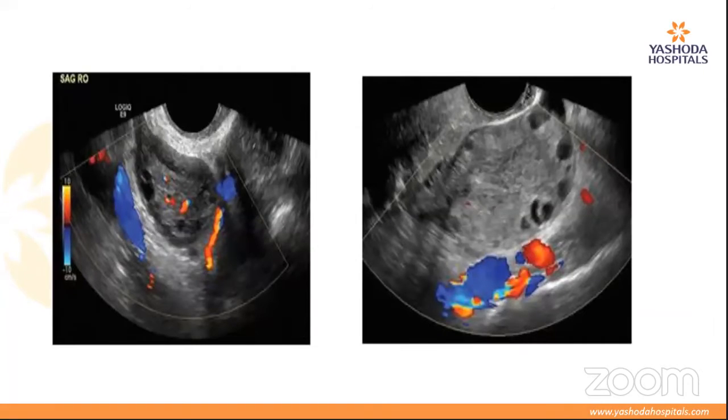These are some of the images. The right side of the image shows some vascularity in the ovary. On the left side, there's no vascularity and the ovary is enlarged with peripherally arranged follicles, which suggests an ovarian torsion.